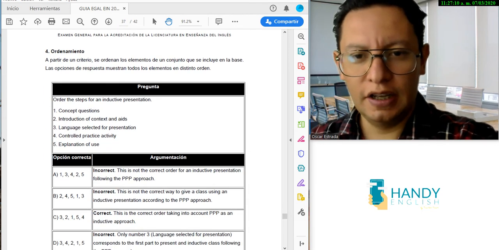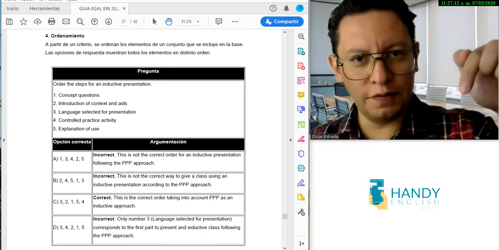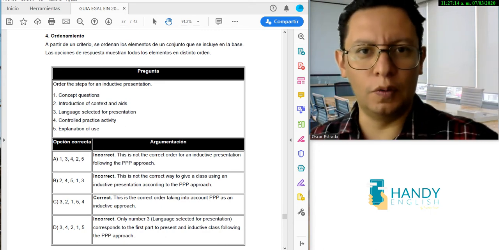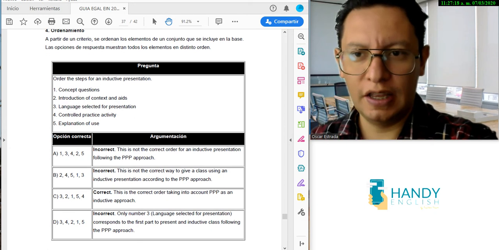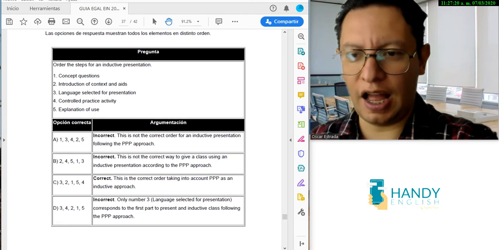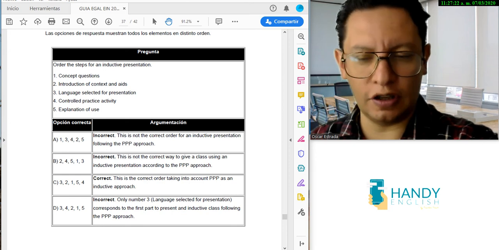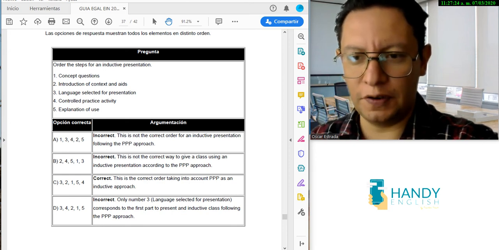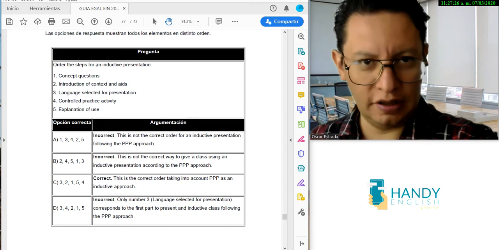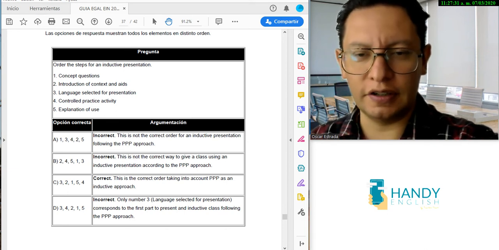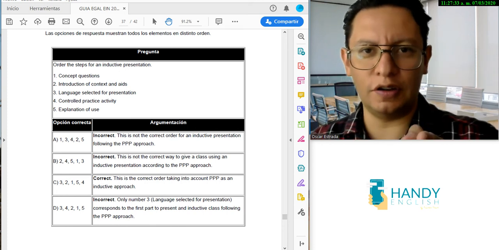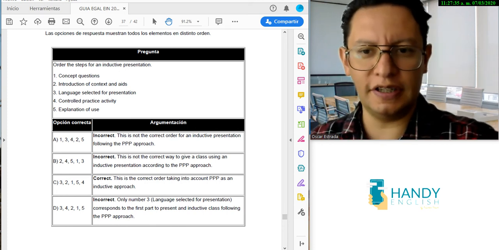And finally, reactivos de ordenamiento. There is also a video, which is in the description below, where I explain how to do this type of question. You just have to check out the first and the last option. Just by finding the first and the last option in the correct order, you will be able to find the right answer. Do not forget to watch that other video where I explain the whole process.